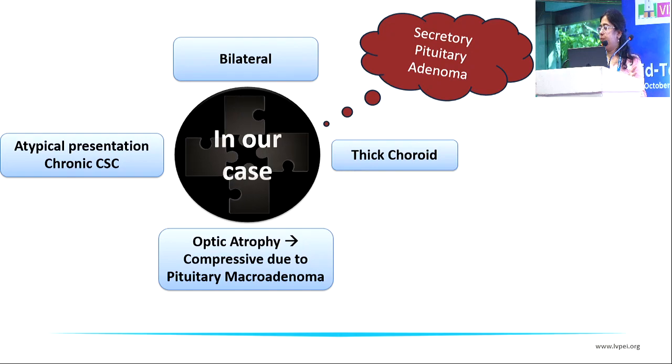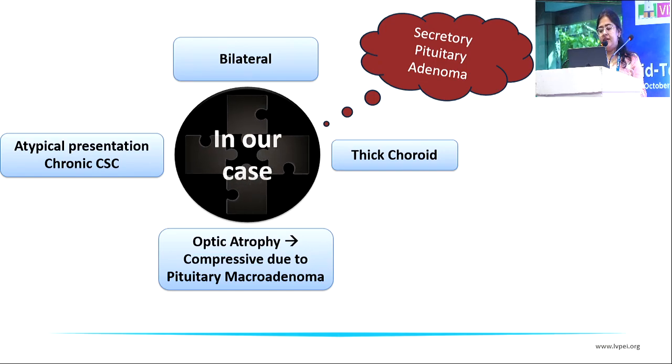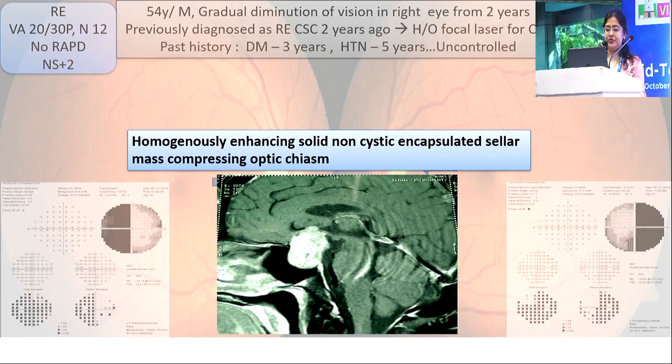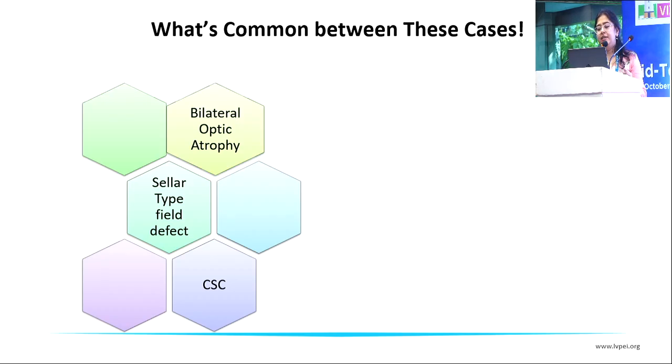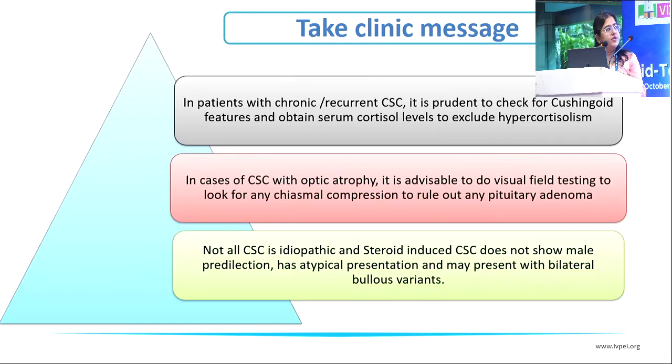So in this case, we were thinking that the patient has a secretory adenoma, which is causing an increase in ACTH, leading to an increase in cortisol levels. We had a similar case who also had optic atrophy and bitemporal hemianopia. What was common is that there was bilateral optic atrophy and a sellar type of field defect in CSC. So we hypothesized that there was a secretory pituitary adenoma, which was ACTH secreting and causing the CSC.